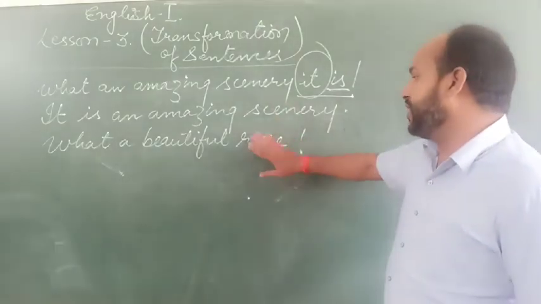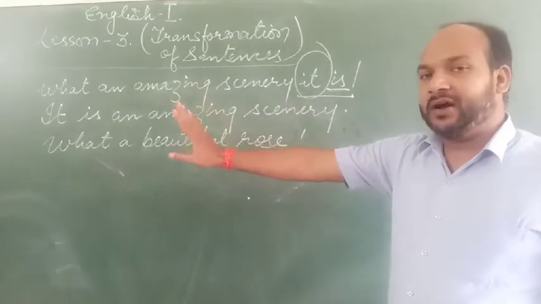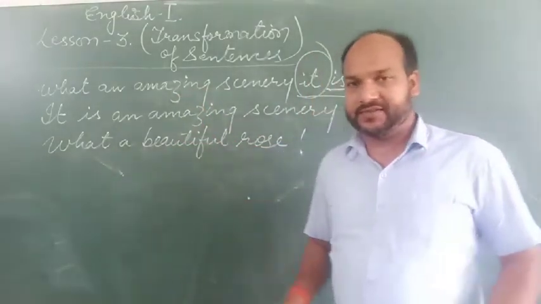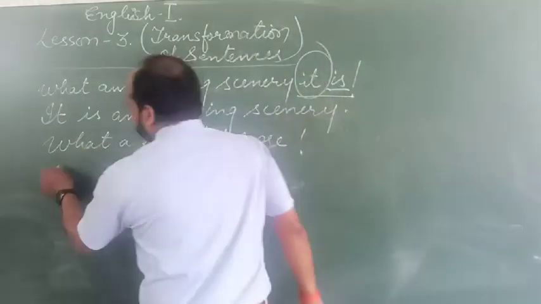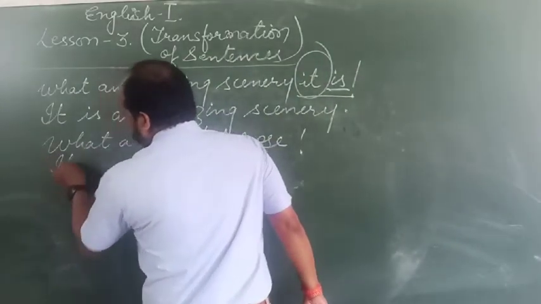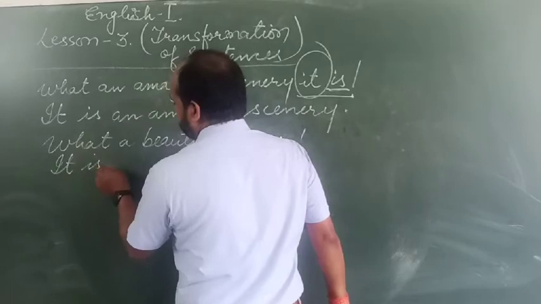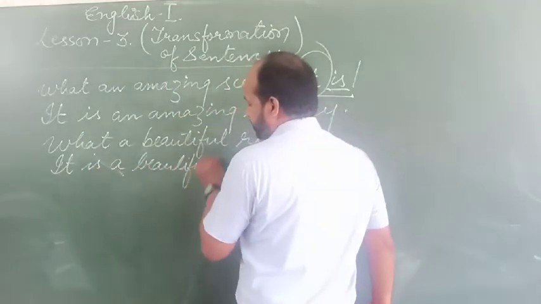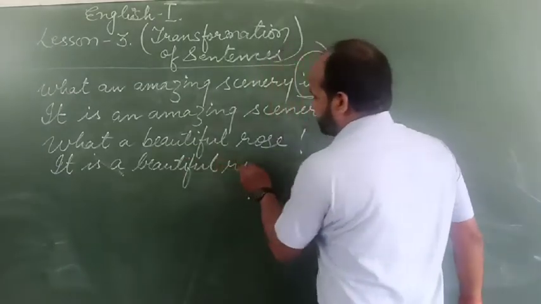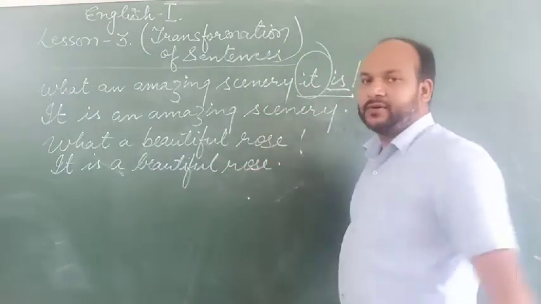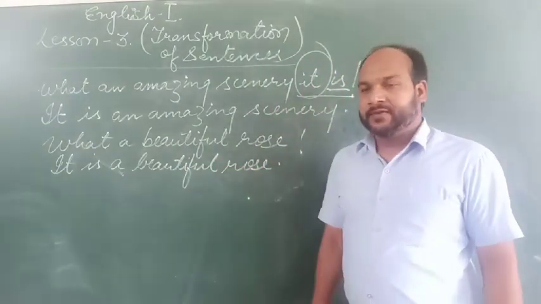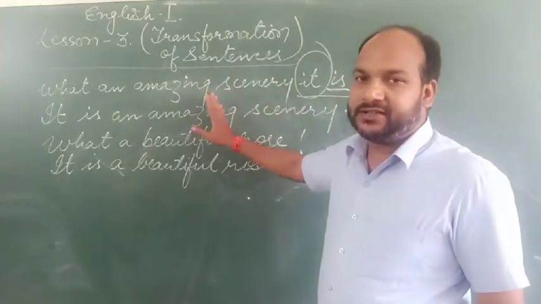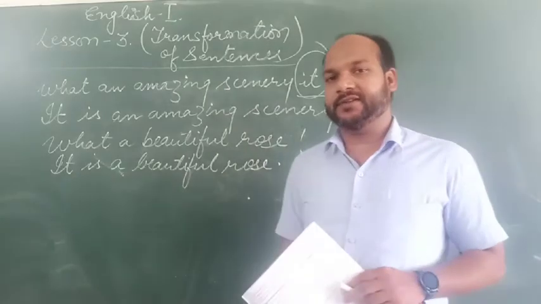But when you are changing it into a declarative sentence, you have to begin the sentence with it is. So the sentence will be: it is a beautiful rose. This way we change an exclamatory sentence into a declarative sentence.